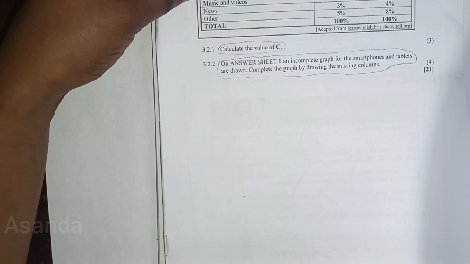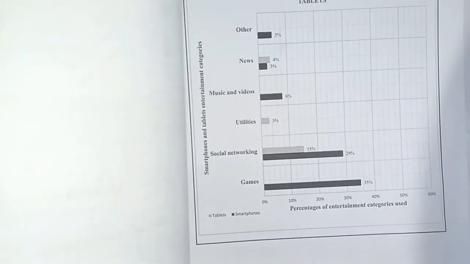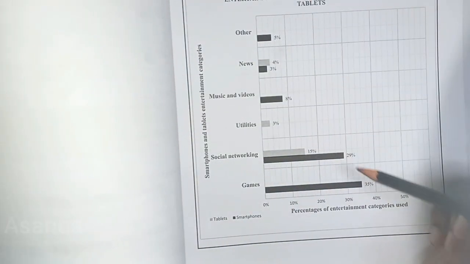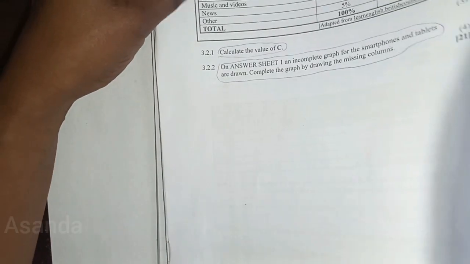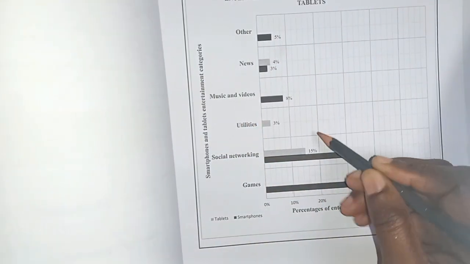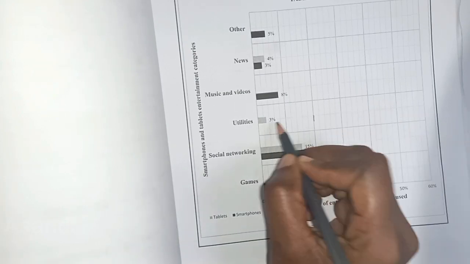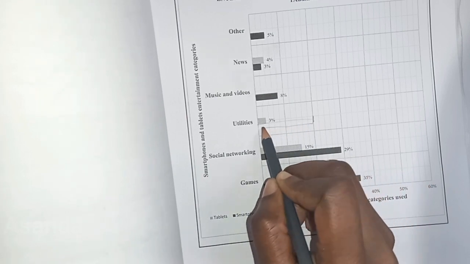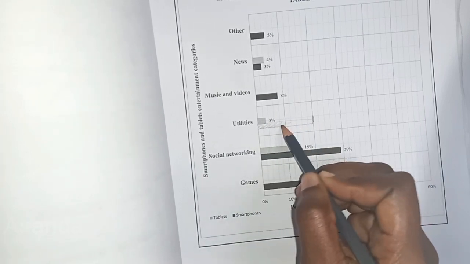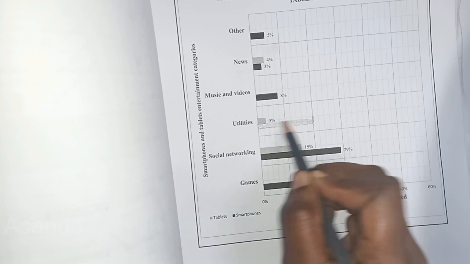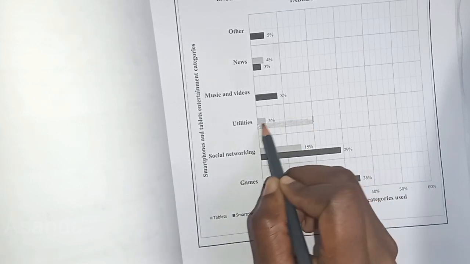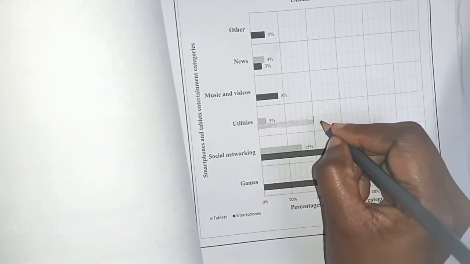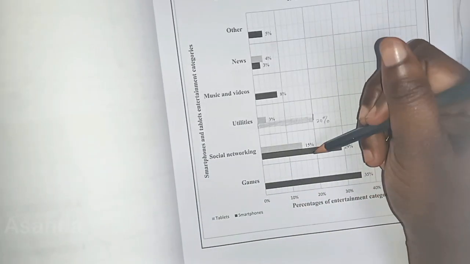Okay, so let's start with the smartphones and check 3529. It's there, 3529, and utilities is 20. So 20 is right on the mark here. And now I can draw my double bar graph by saying, see, use a ruler if you want to make it nicer. And then we have our double bar graph here, which is, I can't make it as black as they did. And then I write there, that's because they've already also written, that's 20%, right? So I'm just going to write it at the bottom below.